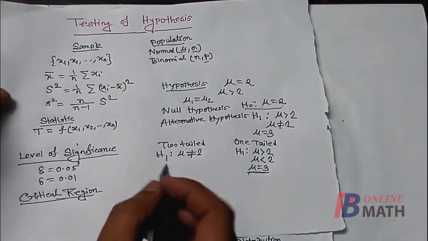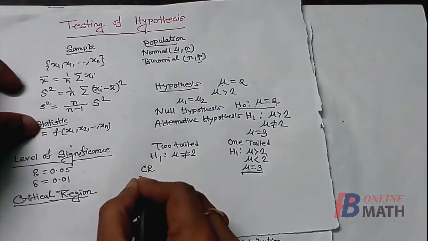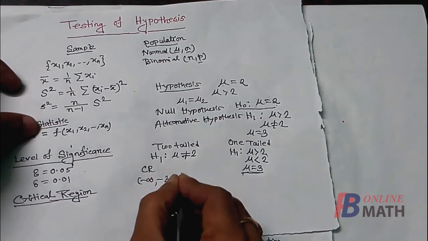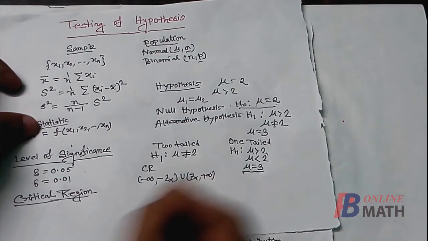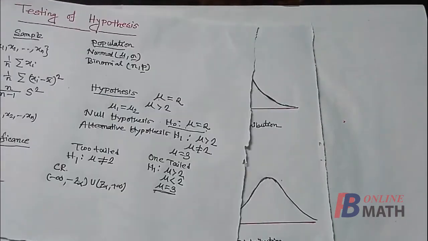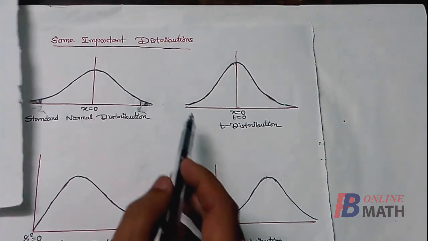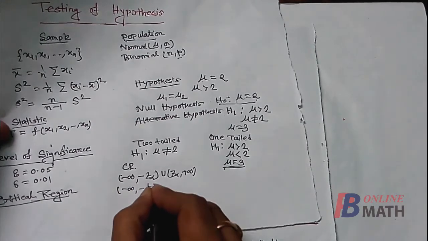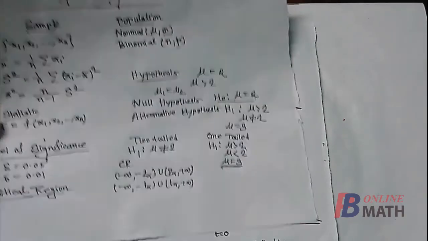So for two-tailed test, if the distribution is standard normal, then the critical region will be from minus infinity up to minus z alpha union plus z alpha to plus infinity. If the distribution is t distribution, then the critical region will be minus infinity to minus t alpha union plus t alpha to plus infinity.